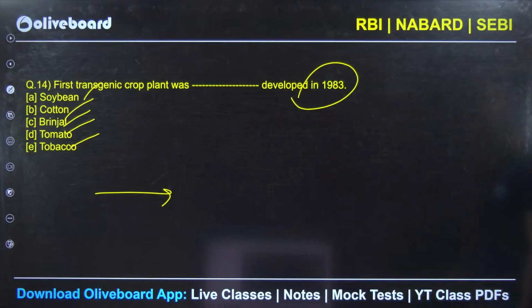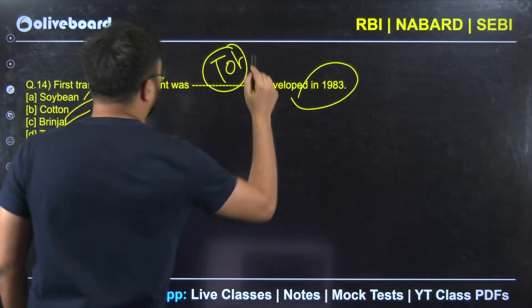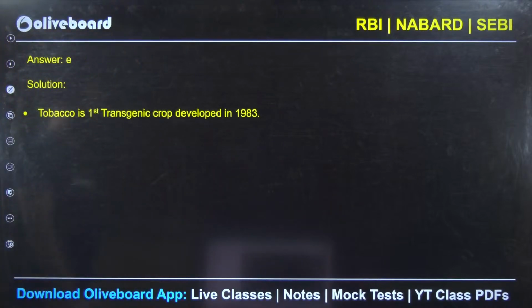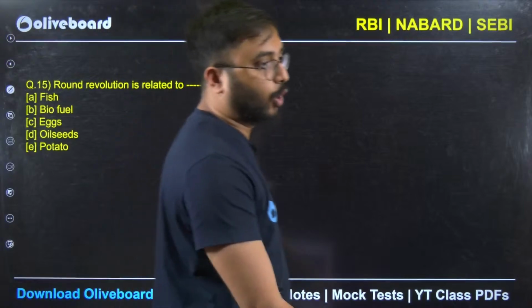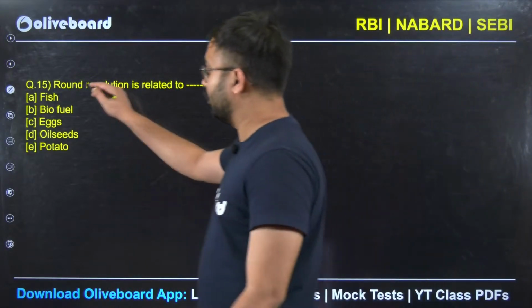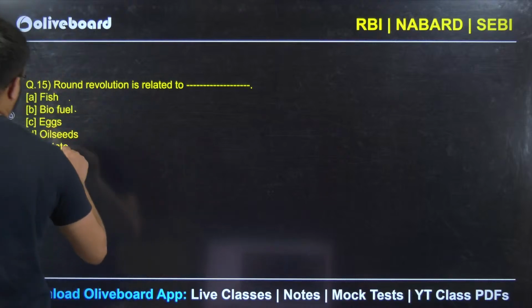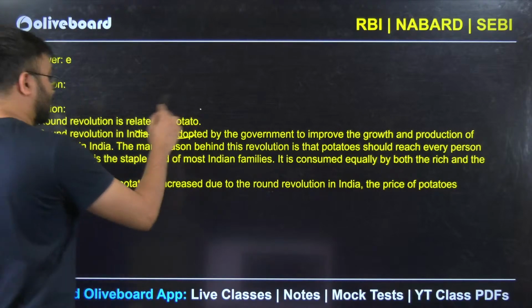Anybody, guys? So the answer here is tobacco is the first transgenic crop developed in 1983. Next, round revolution is associated with what? Very easy question. Round revolution is associated with fish, biofuel, eggs, oilseed, potato. It's potato. Okay.